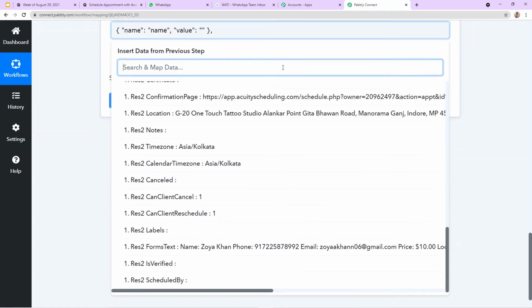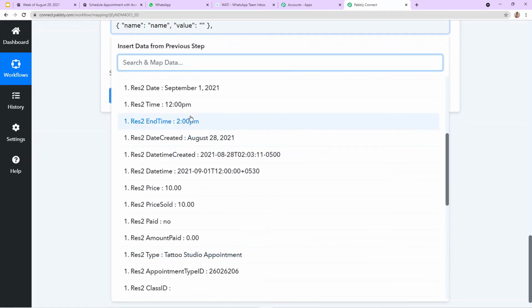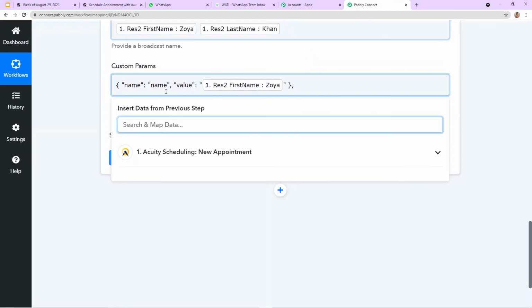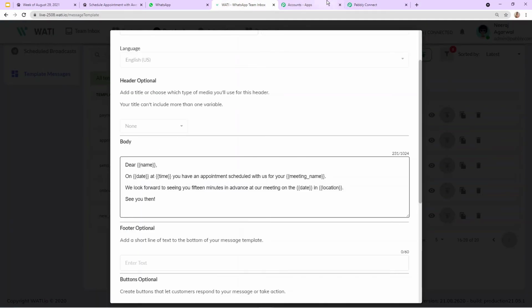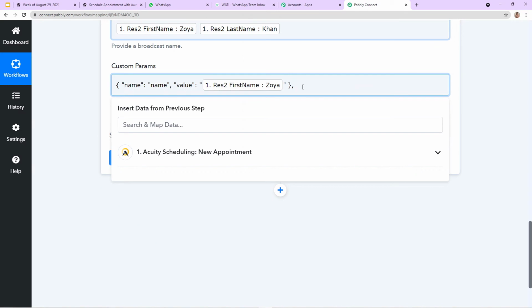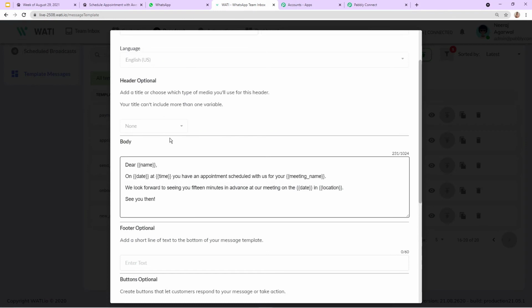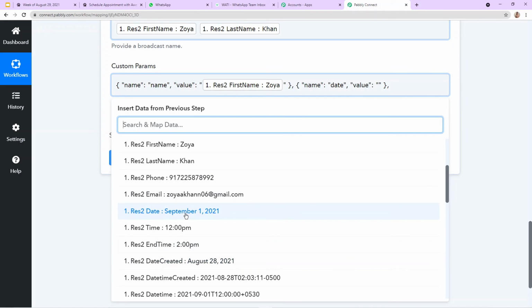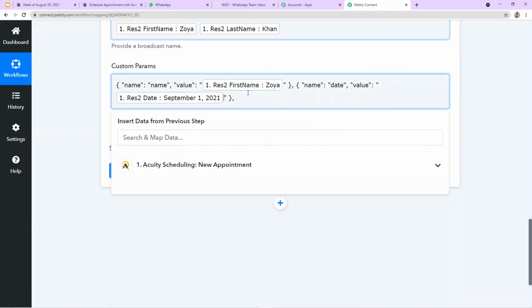So let me adjust the window. Now it's perfectly visible. Okay, so now you can see this is my customer's name, so I'm going to mention it. So my first parameter is ready, which is my customer's name here, dear name. Now the second parameter is, again I'm going to paste the same format here, and the name of my second parameter is date. So here I'm going to write date, and in the value I'm going to map the date. The date of the appointment is September 1st, 2021. Fine. So my second parameter is ready.